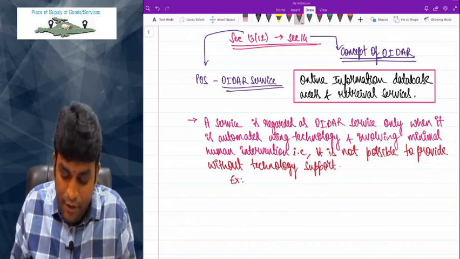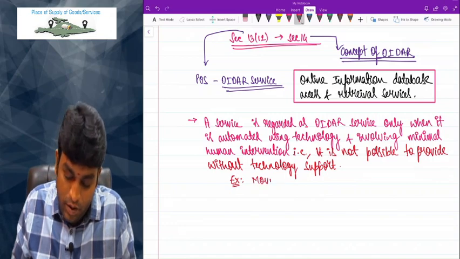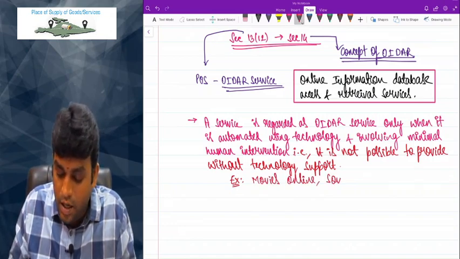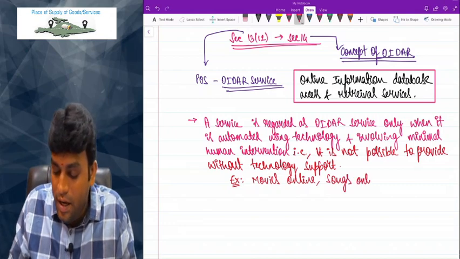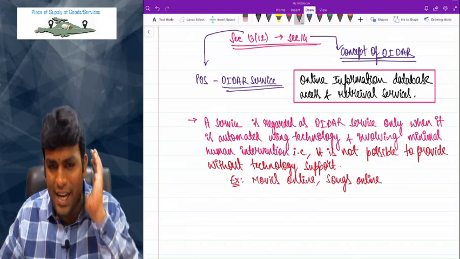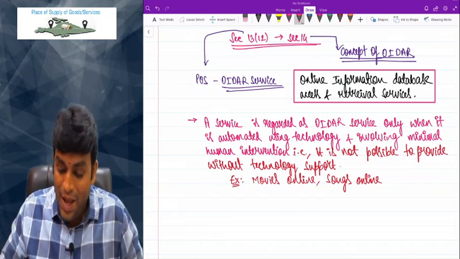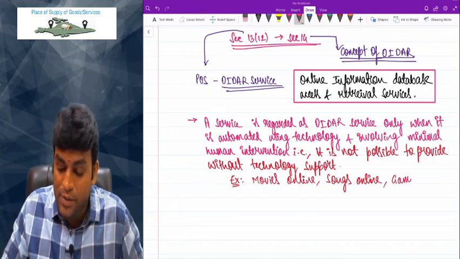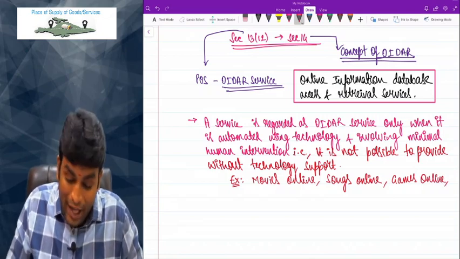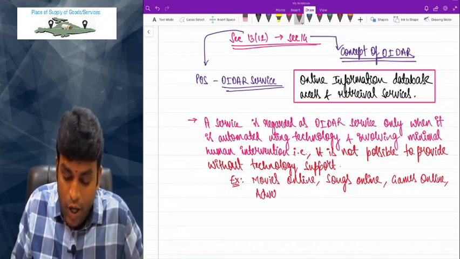Classic examples, my dear friends: movies online, songs online. We have some apps like Wynk Music where you can download the app and start listening to a lot of songs. Or there could be, my dear friends, games online. Correct, right? And there is something like advertisement on the internet.